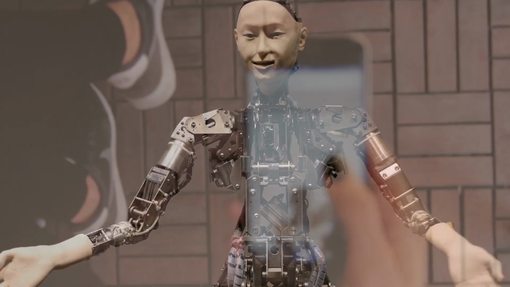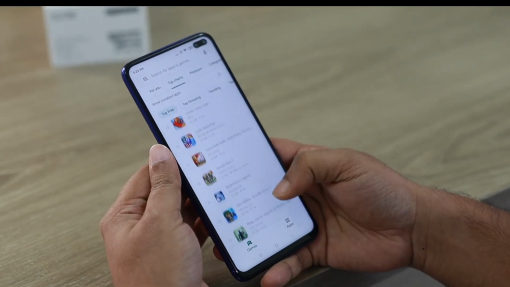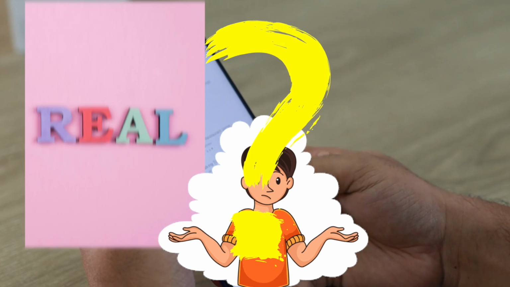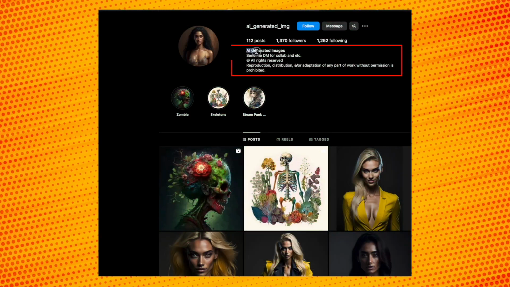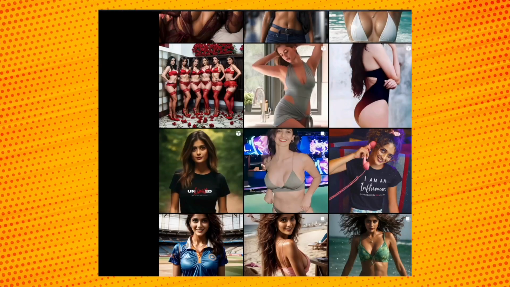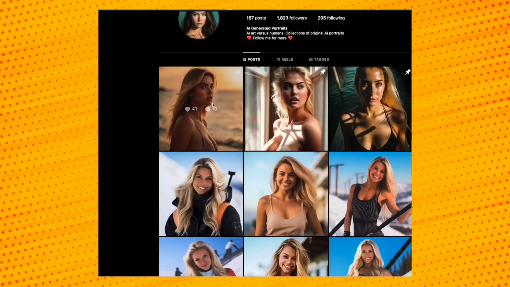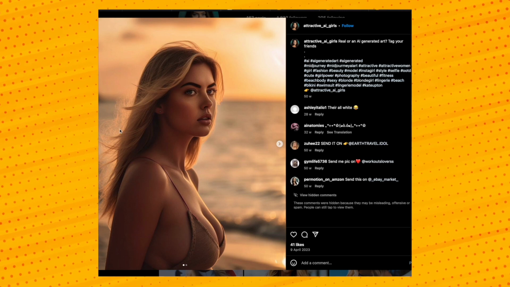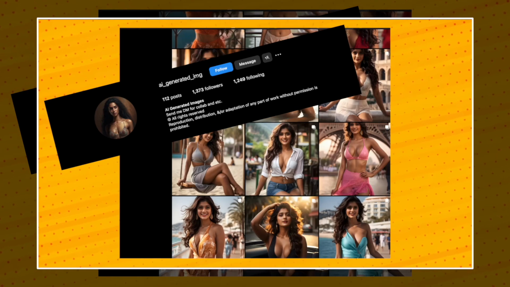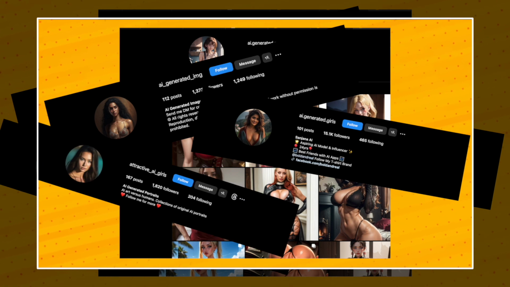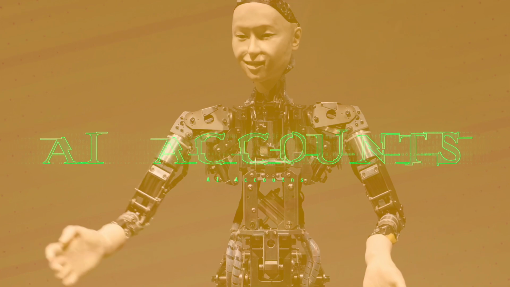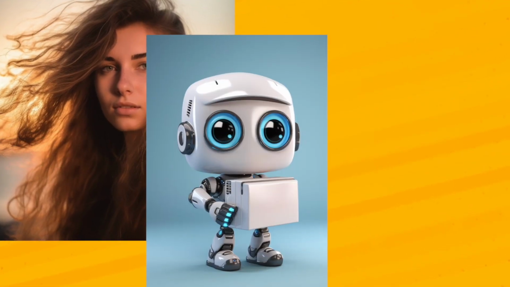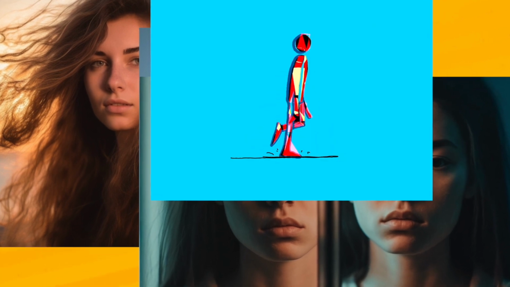Friends, nowadays we see a lot of AI-generated accounts online, but it is very difficult to find out which is a real account and which is a fake account. Here I'm showing you some accounts, for example. This is an AI account. They posted here all AI-generated images, and you can see how realistic images AI has created. AI-generated IMG, AI-generated girls, attractive AI girls, and Aiko Kawaii girls accounts. In fact, all these accounts' posts are created by AI. Through these AI tools, you can create realistic images, anime images, face swap, videos, animated videos, anything you want.